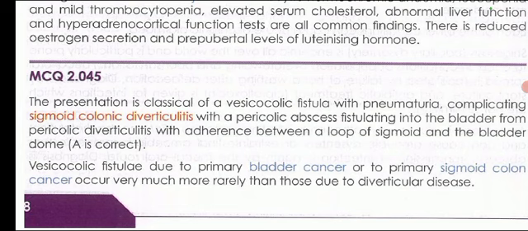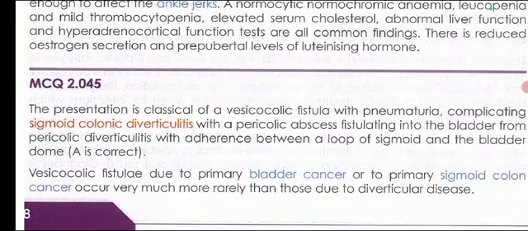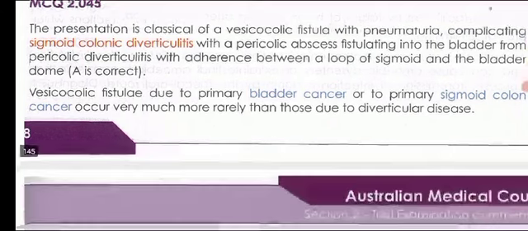Vesicocolic fistula with pneumaturia. So there is a fistula between the bladder and a loop of the sigmoid colon. Vesicocolic fistula due to primary bladder cancer or primary sigmoid colon cancer occurs very much more rarely than those due to diverticular disease. So this can be due to a CA bladder or CA sigmoid colon.